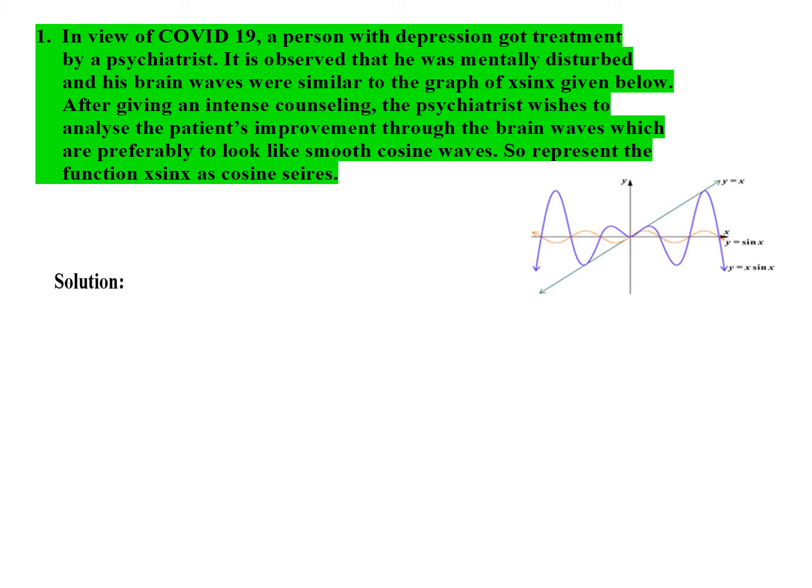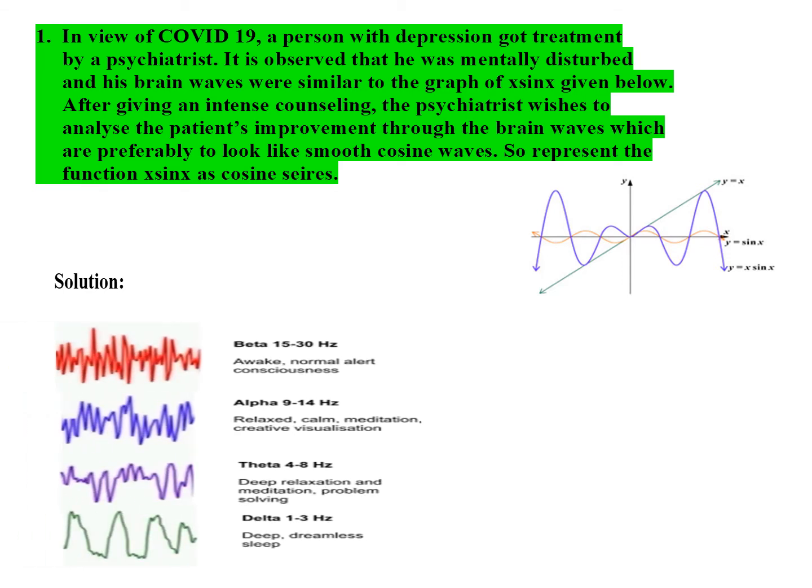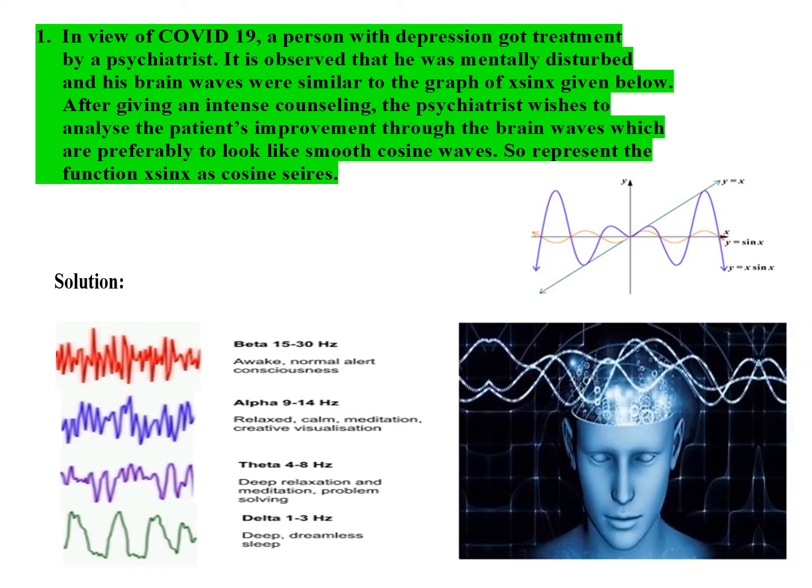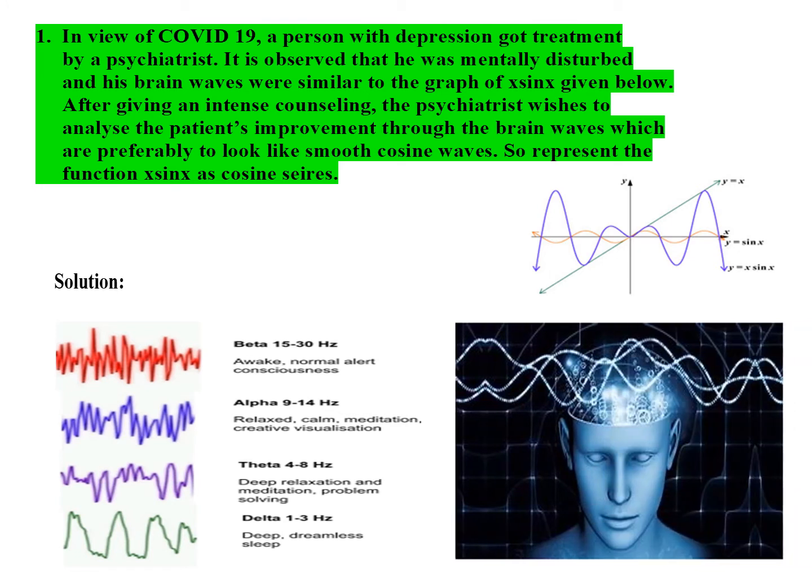When we observe this problem, it is especially regarding brain waves in the human mind. The brain waves take different forms. They will not be uniform every time. So these are the different forms of human brain waves. Whenever a person is concentrating on work, it may take a different form, like the beta form.